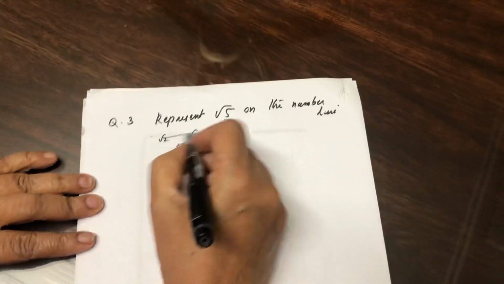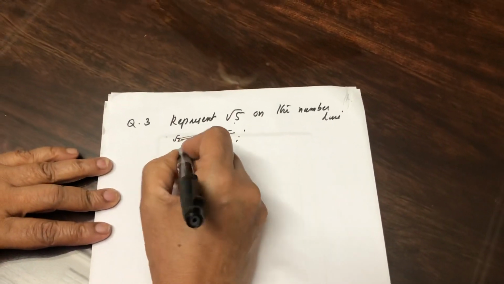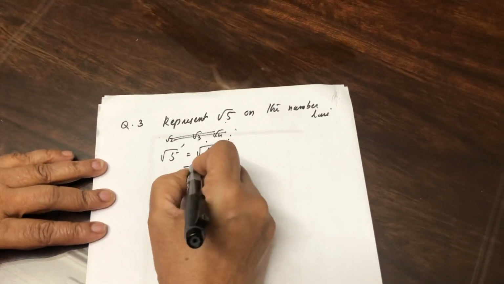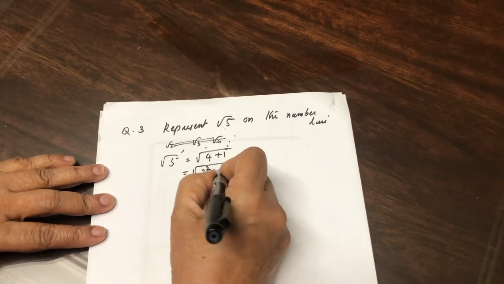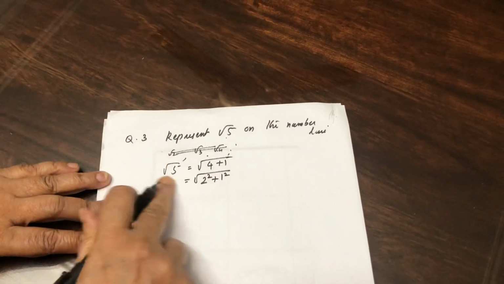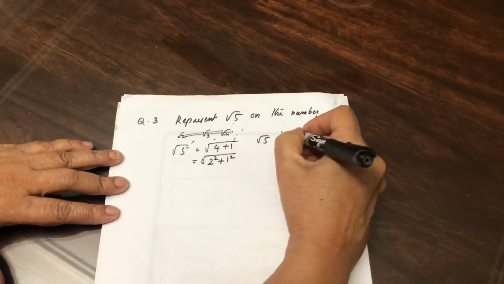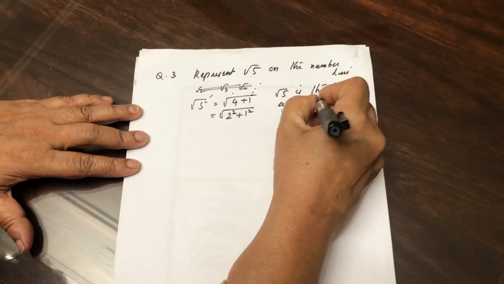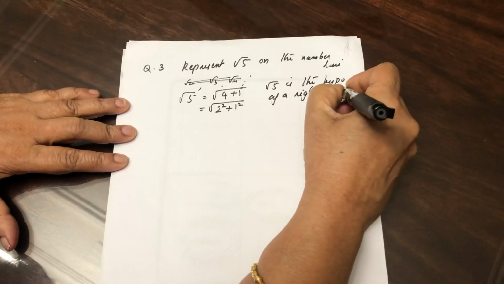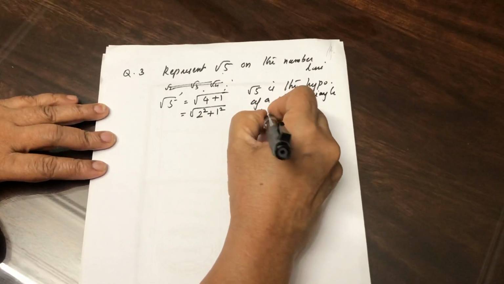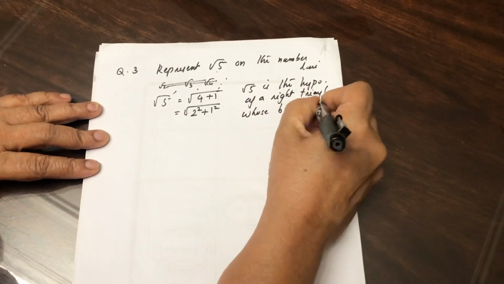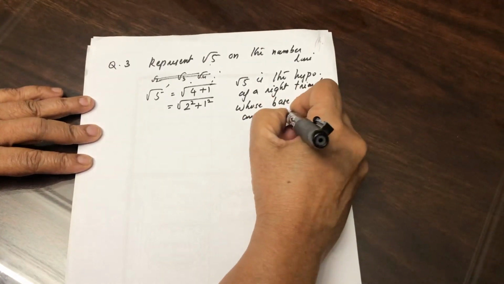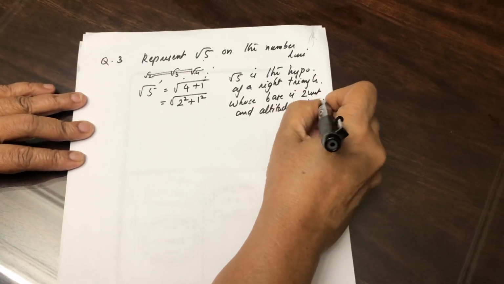But there is no need of doing that. You can do it directly. Root 5 can be written as root of 4 plus 1, that is root of 2 squared plus 1 squared. Therefore, how will you define this root 5? Root 5 is the hypotenuse of a right triangle whose base is 2 units and altitude is 1 unit.